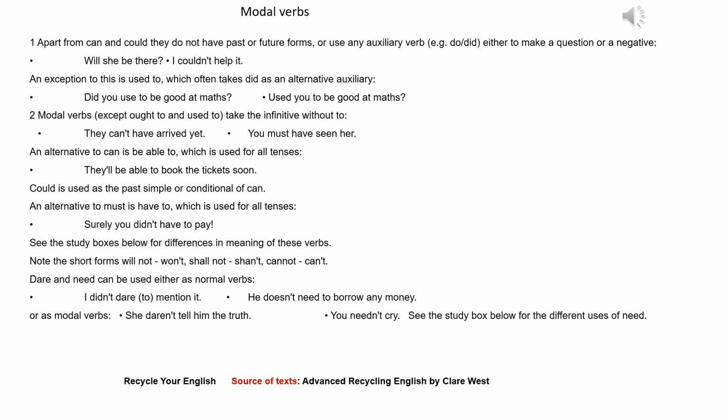2. Modal verbs, except ought to and used to, take the infinitive without to. They can't have arrived yet. You must have seen her. An alternative to can is be able to, which is used for all tenses. They'll be able to book the ticket soon. Could is used as the past simple or conditional of can.